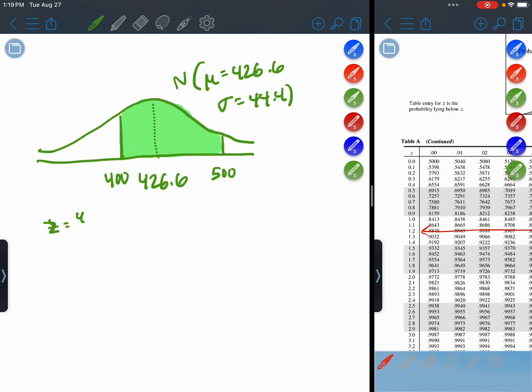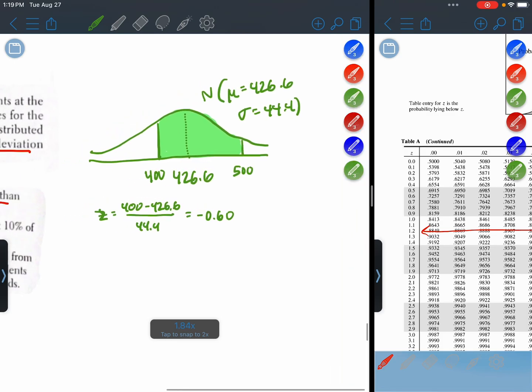So our first z-score is going to be 400 minus 426.6 divided by 44.4. Let's calculate that. I know it will be negative, since we're looking at a value below the mean. So I'm going to round this to negative 0.60. The other z-score, that's going to be 500 minus 426.6 divided by 44.4, and that's going to be positive 1.65.